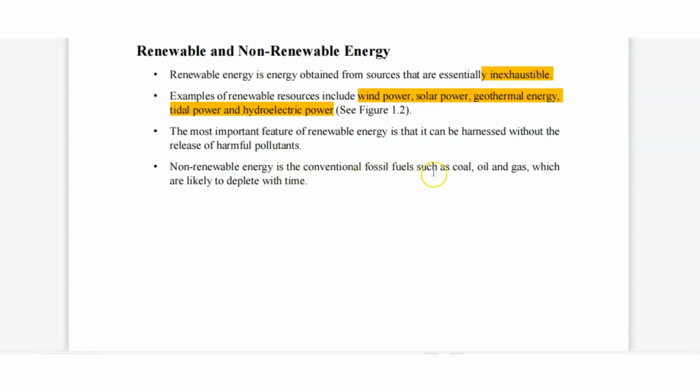Non-renewable energy is conventional fossil fuels such as coal, oil, gas, which are likely to deplete with time. It means if we use coal, oil, gas, etc., they will end with time. With their help, energy is generated, but some byproducts are also generated: carbon dioxide, maybe sulfur, maybe methane, maybe ethane, or so many waste products which are very harmful for our environment.